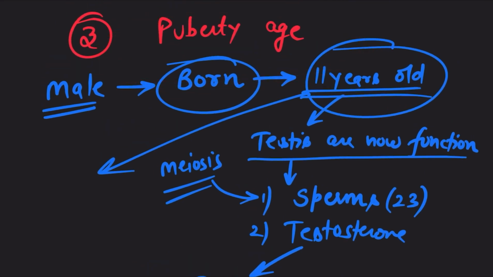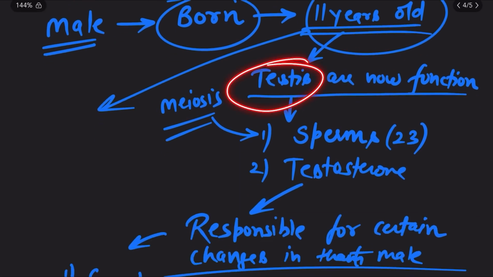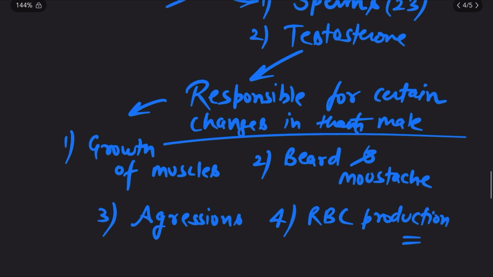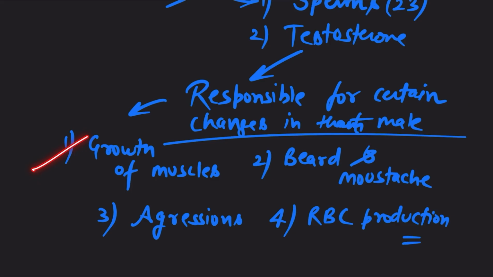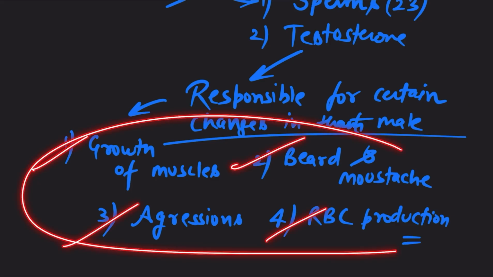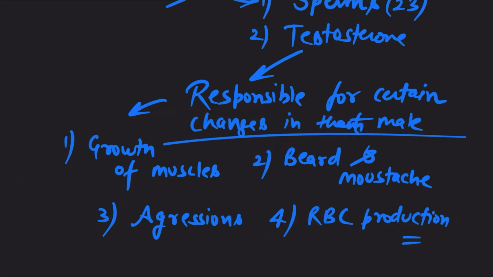So in case of a male, when he is 11 to 12 years old, his testes are going to function. And what are the functions of testes? I already told you, the production of sperm and the production of testosterone hormone. And this testosterone hormone is responsible for the changes in the body of that male. And these are the particular changes. So these changes are seen from the puberty age onwards, right?